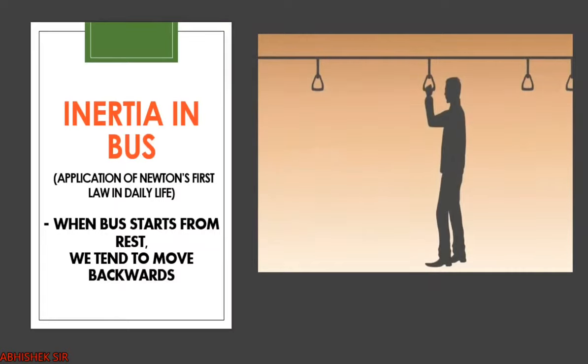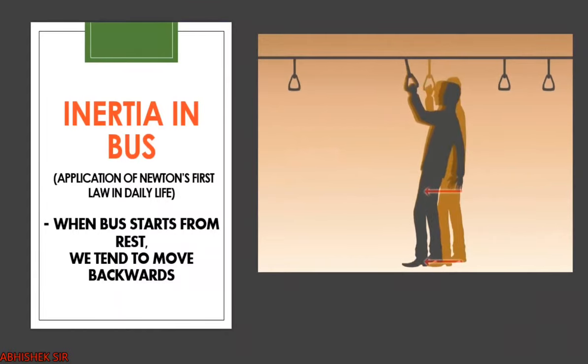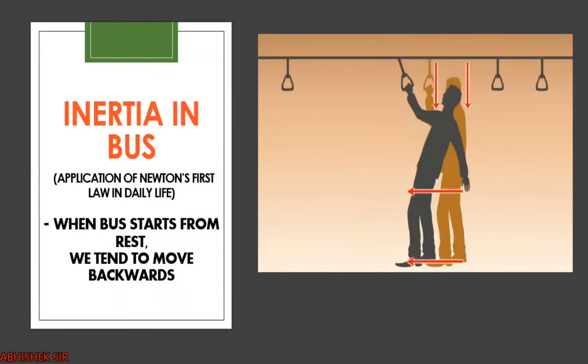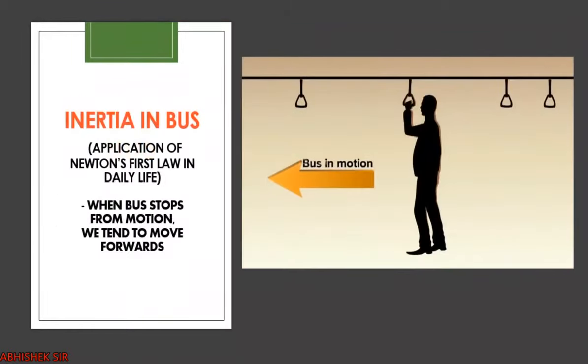The bus will move forward, and the legs are in contact with the bus, so the lower part of our body will also try to move forward. But the upper part of the body will try to remain stationary. So an imbalance is created: the lower part is moving ahead with the bus and the upper part is stationary. So you will tend to move backward, as you can see in the experiment or video.